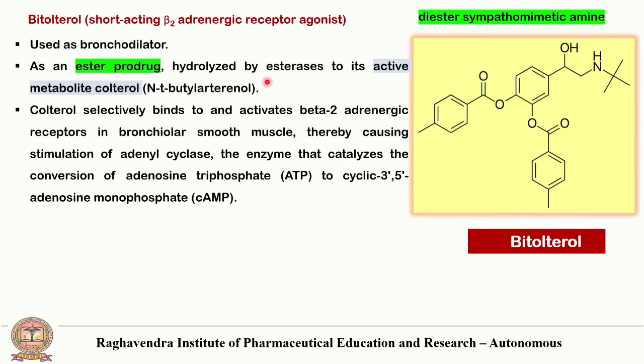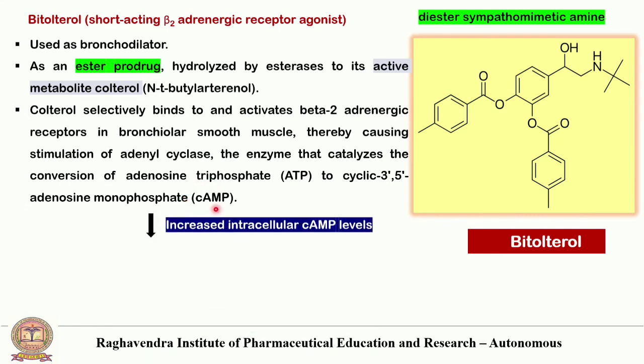It is hydrolyzed by esterases to give the active metabolite, that is colterol. Colterol is nothing but N-tertiary butyl norepinephrine. Colterol selectively binds to and activates the beta-2 adrenergic receptors in the bronchiolar smooth muscle, thereby causing the stimulation of adenyl cyclase, the enzyme that catalyzes the conversion of adenosine triphosphate to cyclic 3',5'-adenosine monophosphate.